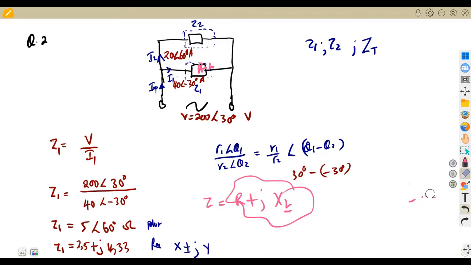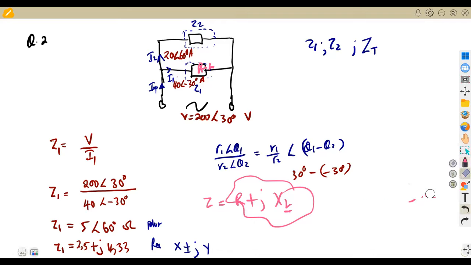Just like I said, in polar form you divide these two together, which means you obtain 10. Then for the angles, you subtract in polar form. So that's 30 minus 60, which is minus 30 degrees.